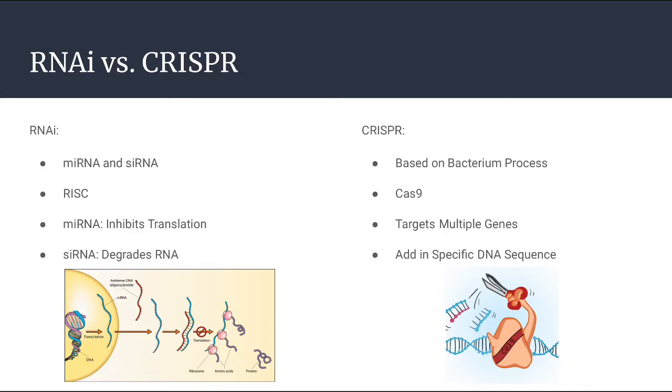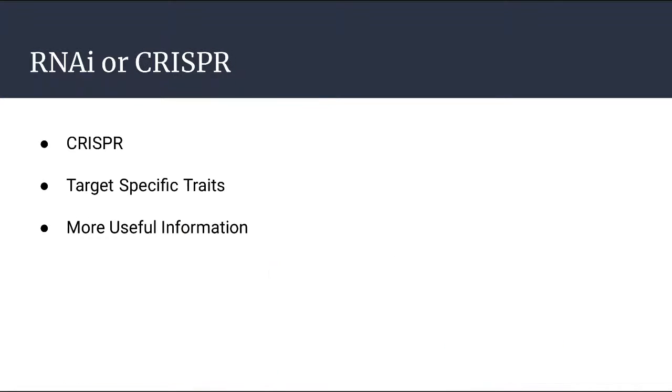The DNA will try to repair itself, yet this will cause mutations, making the gene not work. The specificity of this process is the fact that a specific piece of DNA can be added in and the DNA will base pair, coding for a specific trait. A major difference between CRISPR and RNAi is the fact that CRISPR can target multiple genes at the same time. In this case, I would prefer to use CRISPR.